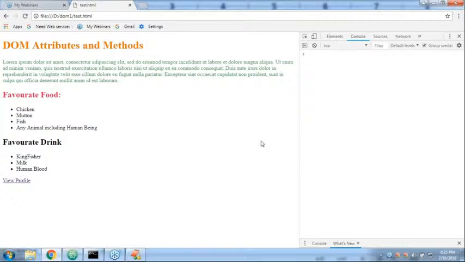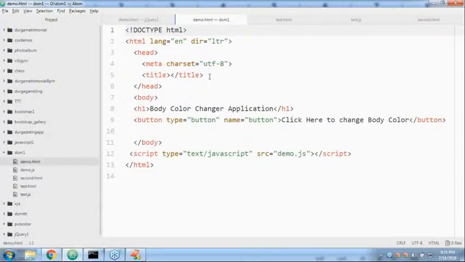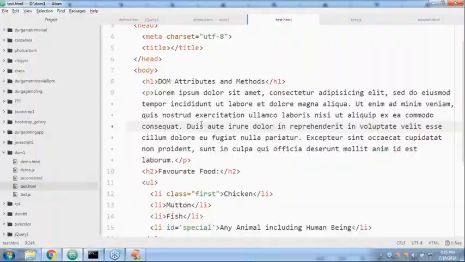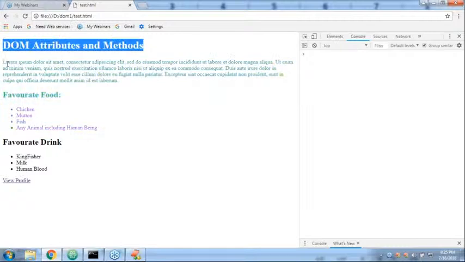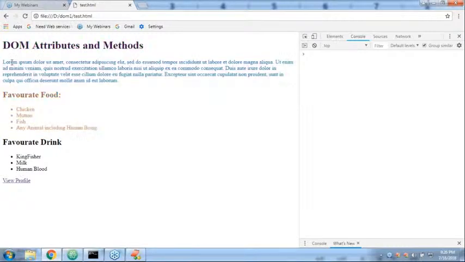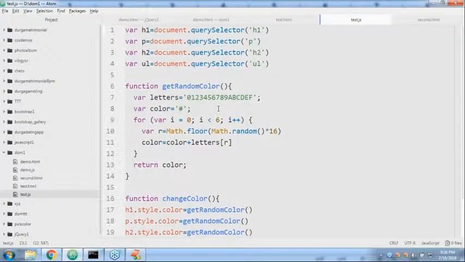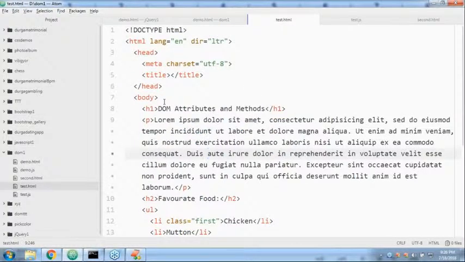Whatever code I want to share with you, just what I'm taking: test.html. Can you please take one H1 tag, and after that one paragraph, like this, an H2, so 4 elements you can define. Next, here test.javascript. This code is very important. Can you please save this one? Test.javascript. Next, test.html.